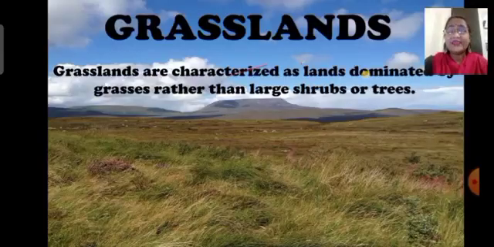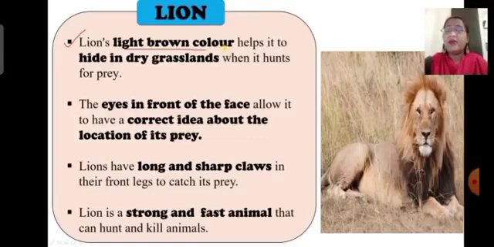For now, next we'll see adaptations in grassland animals. Grasslands are characterized as lands dominated by grass rather than large shrubs or trees. Many animals live in the grassland in the forest.